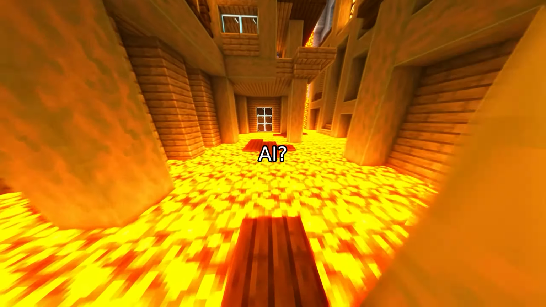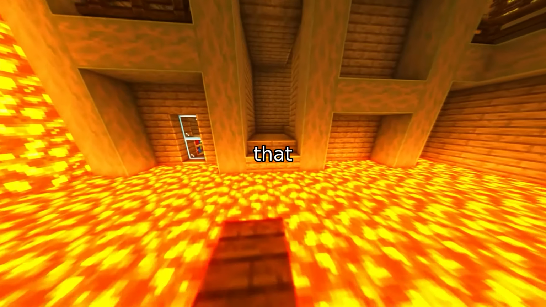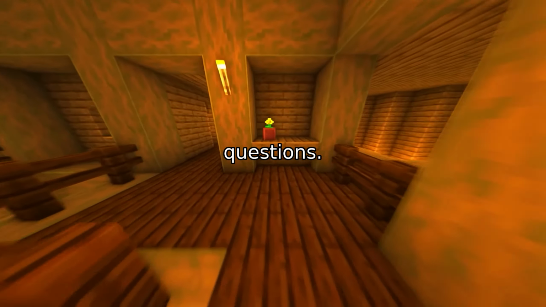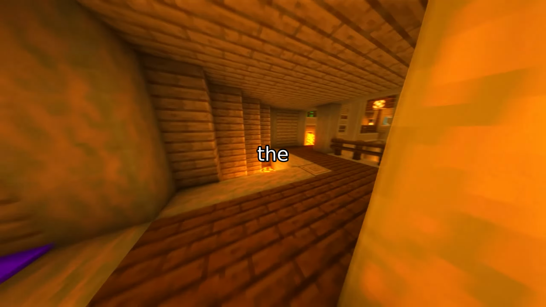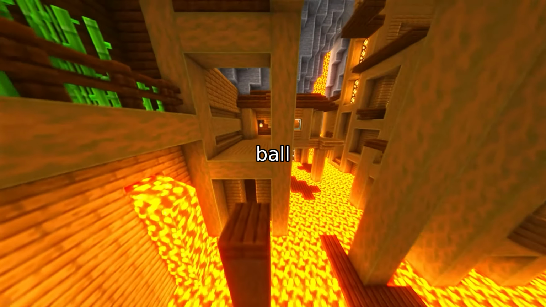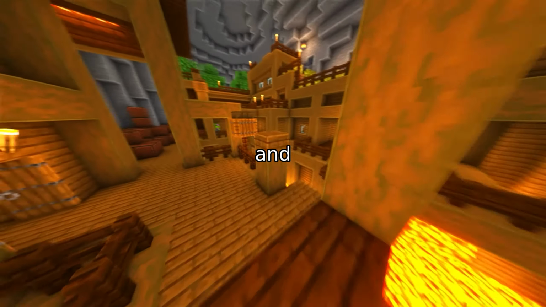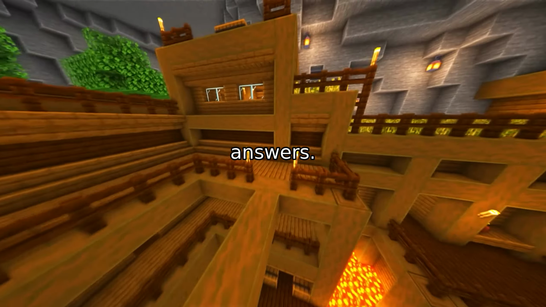So what's a multimodal AI? Think of it as a super smart robot that can see and read at the same time. It processes images and text to answer questions. But here's the problem. When the image and text don't align, like a question about a ball that's not there, the AI gets confused. This is called modality conflict, and it's the main reason for those weird, made-up answers.